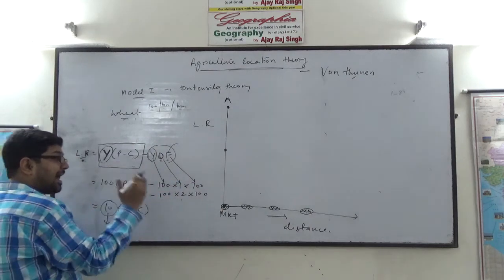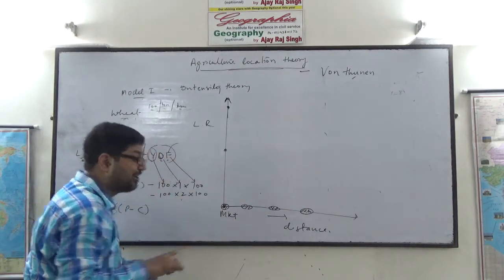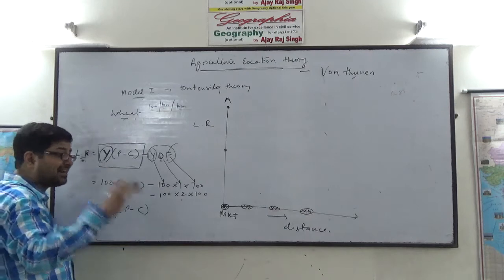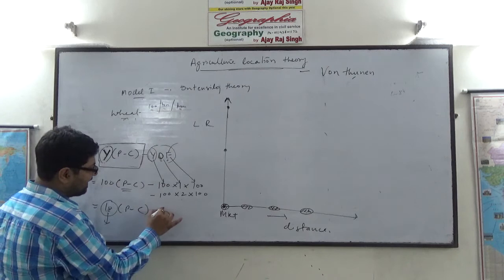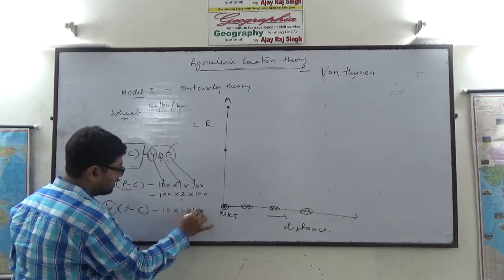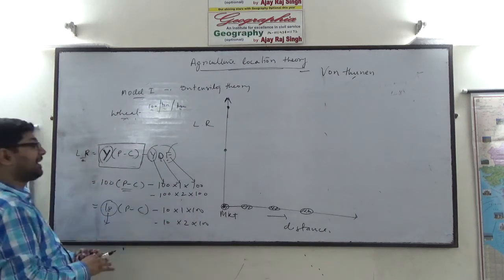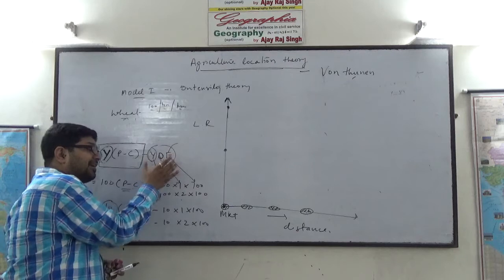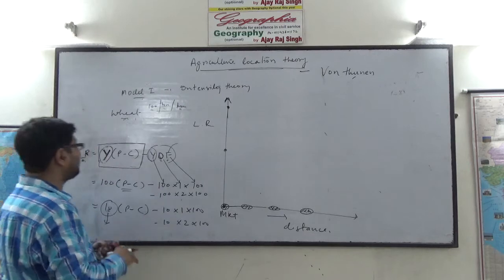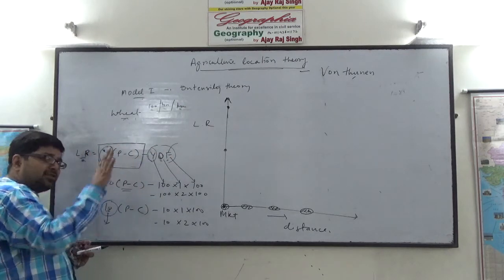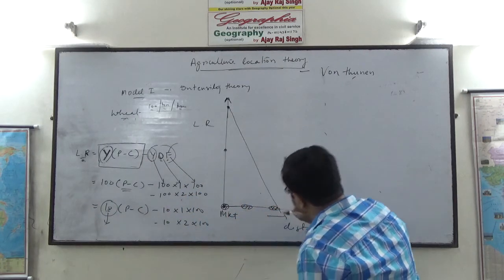On the other hand, as you move away from the market and if you resort to decrease your yield, in extensive cultivation, suppose the yield is 10. In that case, 10 into 1 into 100. 10 into 2 into 100. In case of low yield, this factor will increase slowly. As a result, the overall locational rent will decrease slowly. In case of intensive cultivation, the locational rent decreases very fast.